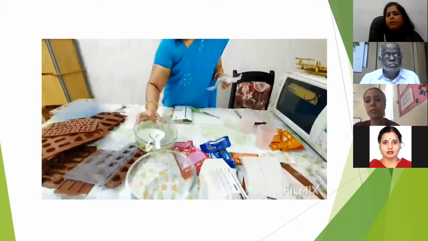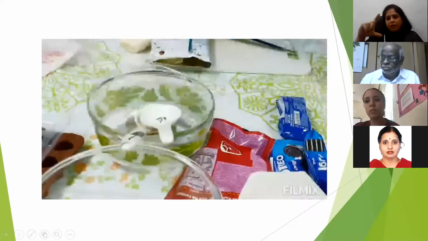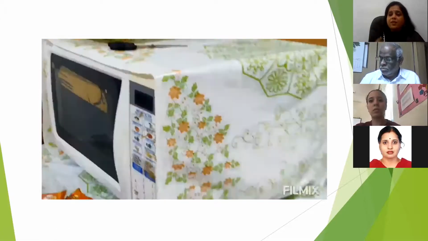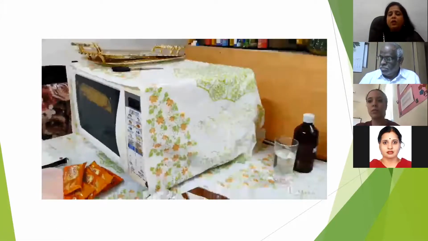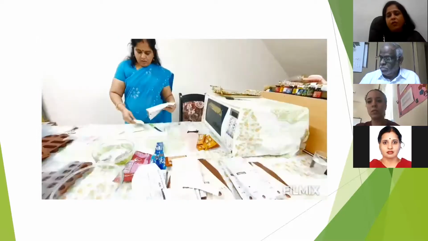So this is the piping bag. You get 100 pieces per packet. Again, this also can be ordered online. I will share the link in the group. You can browse the molds and all the materials over there. These are microwave glasses. Even the tumblers are microwave safe, because sometimes the chocolate may get hardened, so we may have to keep it for 10 seconds.